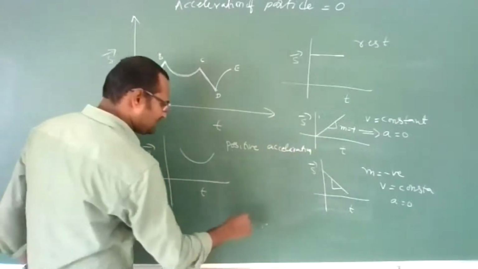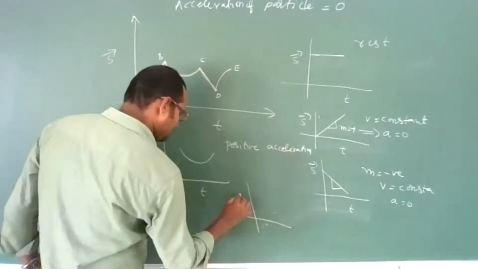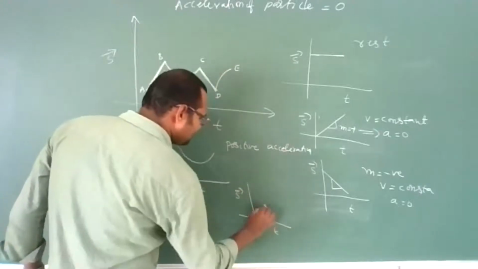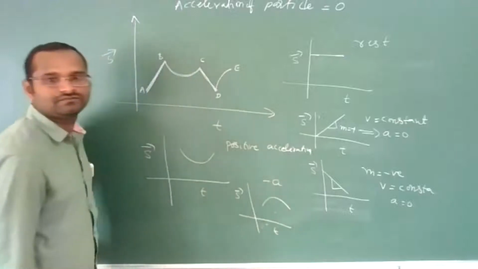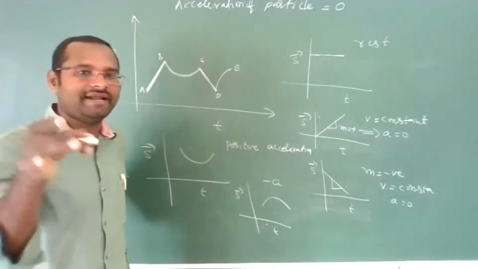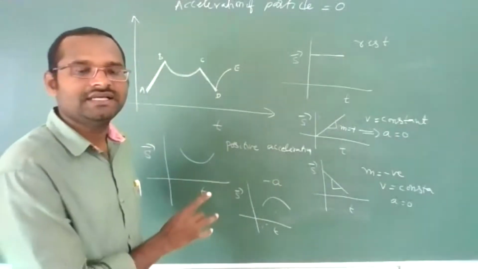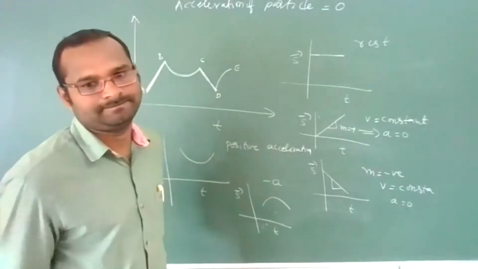If the graph is parabolic down, like this, then it is negative acceleration. Remember this all. We have already discussed these things while discussing the chapter.